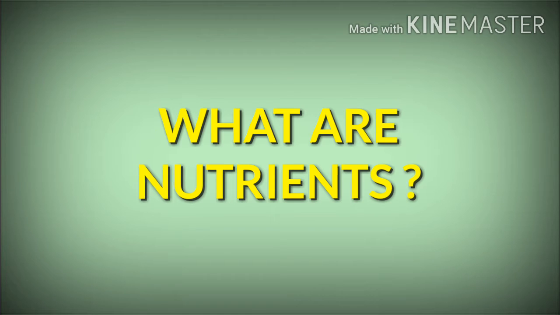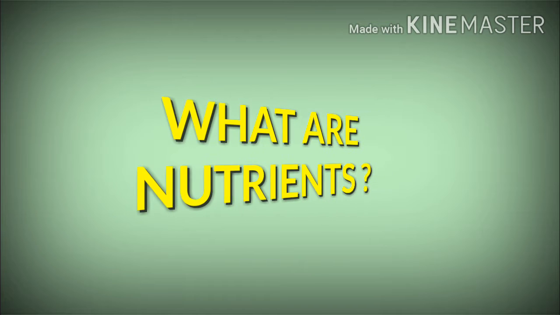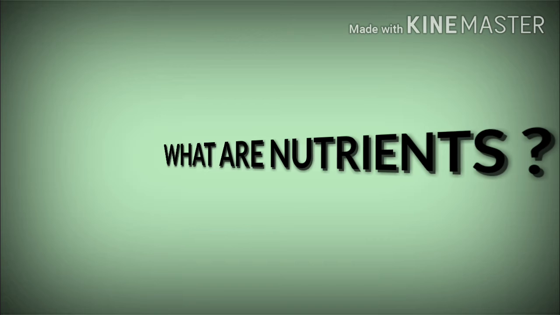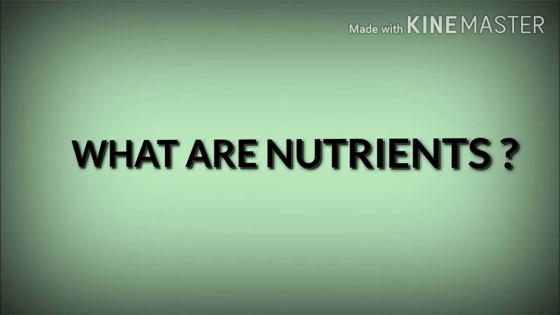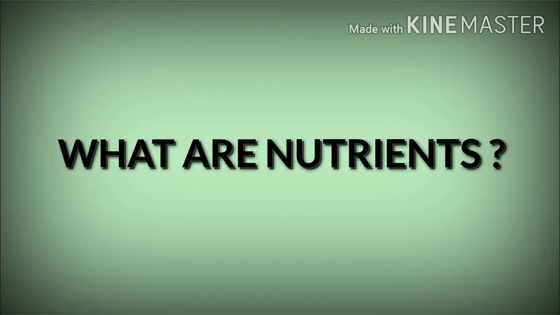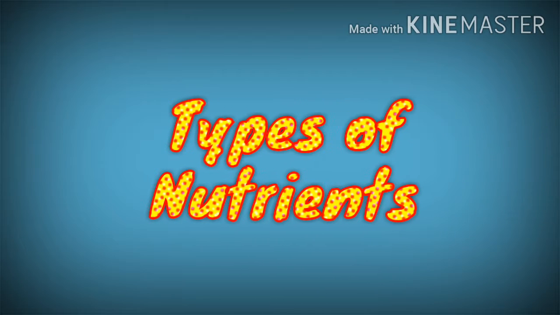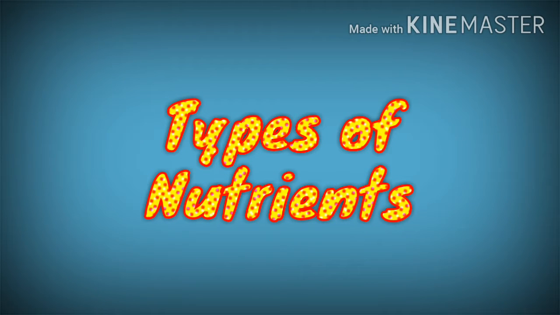Food contains various chemical substances required by our body, and these chemical substances are called nutrients. Generally we know food is made up of different components, and these different components are called nutrients. These nutrients in the food allow us to live healthy and grow. Nutrients can be broadly classified into 5 groups. They are